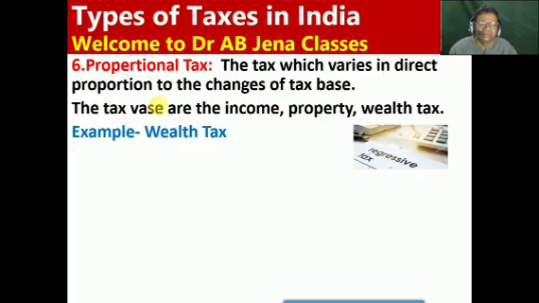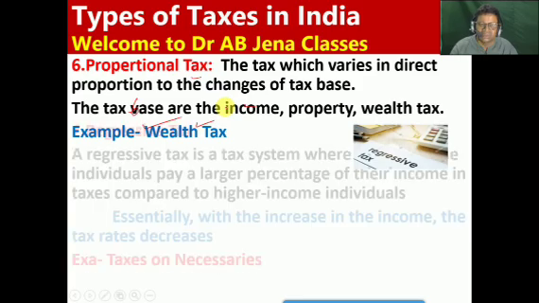So next, friends, the proportional tax. It is the tax which varies in direct proportion to the changes of a tax base. The tax base is the income, property, wealth. The best example of proportional tax is wealth tax.